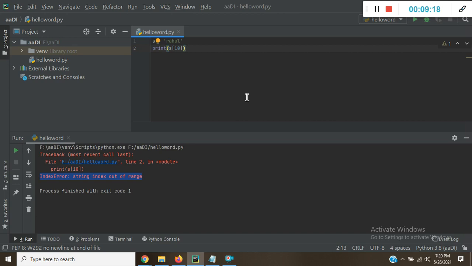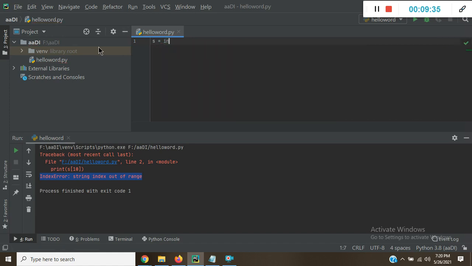Suppose I have to enter some string and check the positive and negative direction in Python, and how it will work.